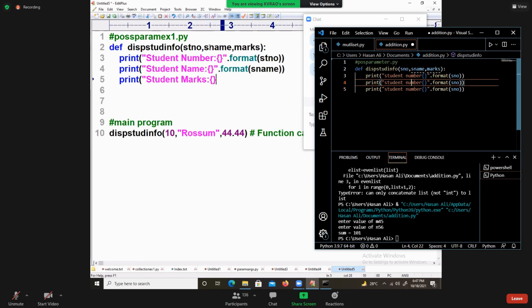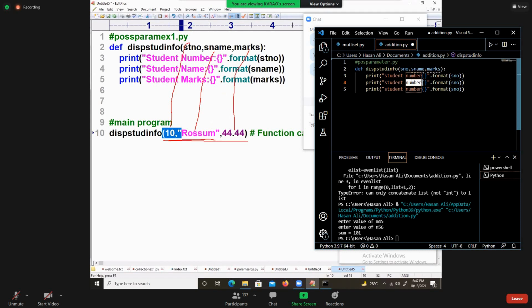I say yes, dot format of marks. So I got the values. See my dear students, this is the best example of positional parameters. 10 is passing to the first formal argument, the second value passing to the second argument, the third value passing to the third argument. All the argument values are passing in the same order.